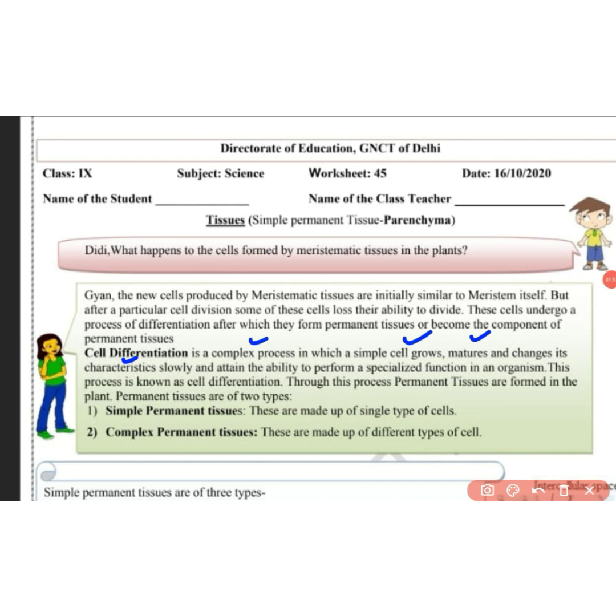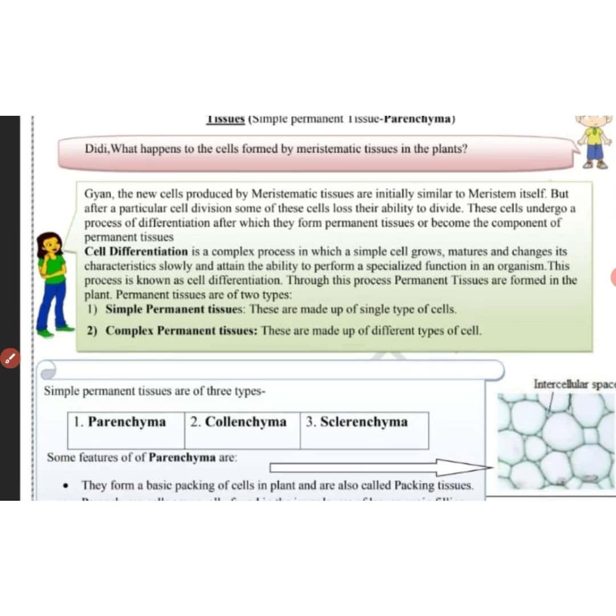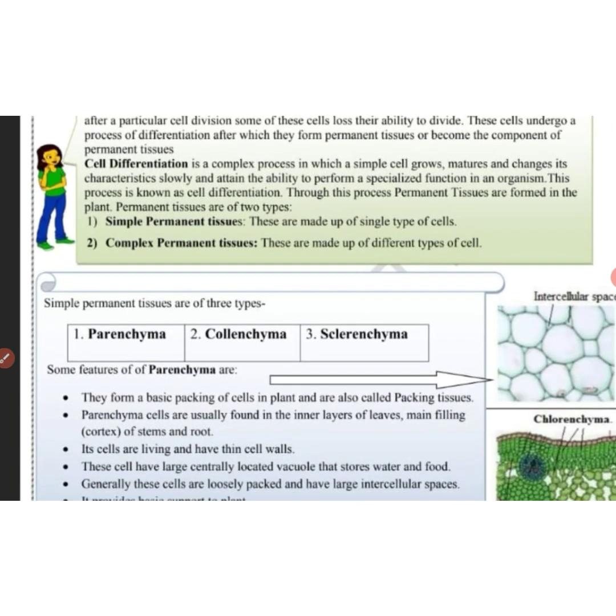This process results in the formation of permanent tissues, and these permanent tissues are of two types: simple permanent tissues, which are made up of a single type of cells, and complex permanent tissues, which are made up of different types of cells. Today we will be discussing the simple permanent tissues, and the tissue we are discussing today is the parenchyma.